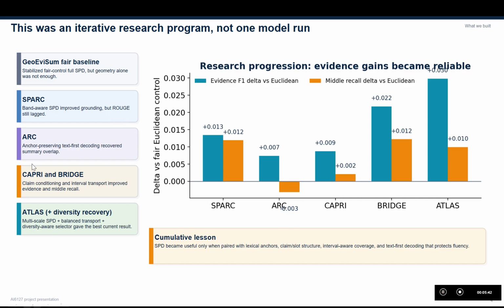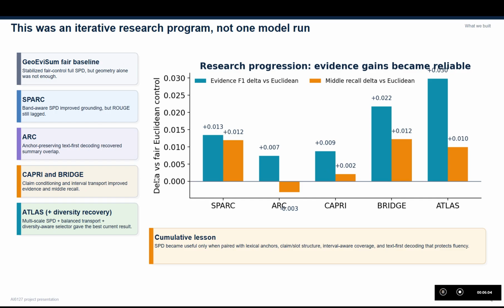Then ARC preserved lexical anchors and moved to text-first decoding, which recovered summary quality. Then Capri and Bridge added claim conditioning and transport across intervals, which improved evidence attribution and middle recall more systematically.